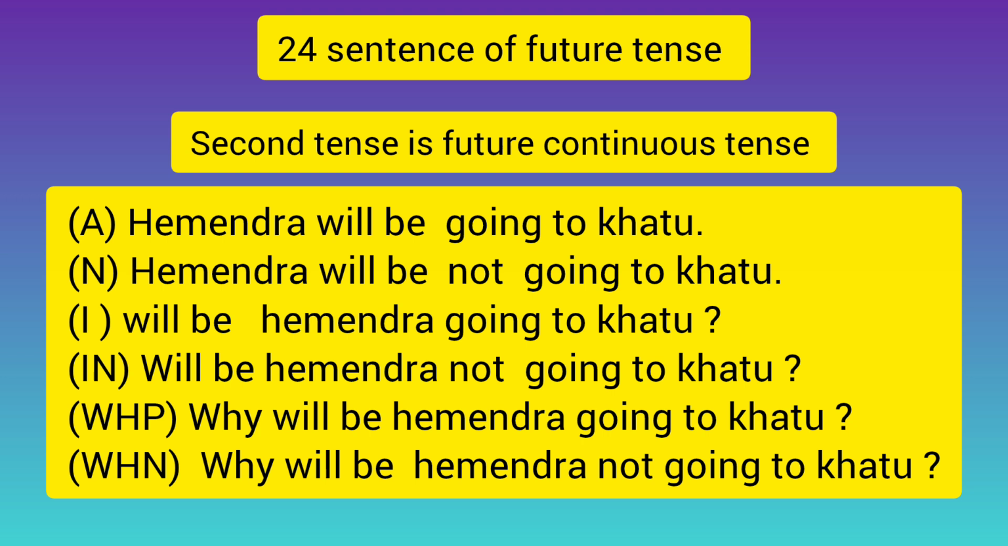Fourth sentence is interrogative negative sentence. Will be Hemender not going to Khatu? Fifth sentence is WH positive sentence. Why will be Hemender going to Khatu? Sixth sentence is WH negative sentence. Why will be Hemender not going to Khatu?